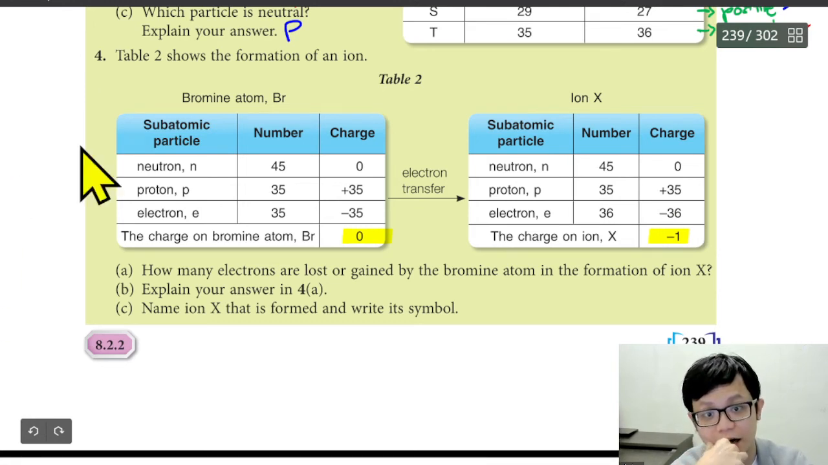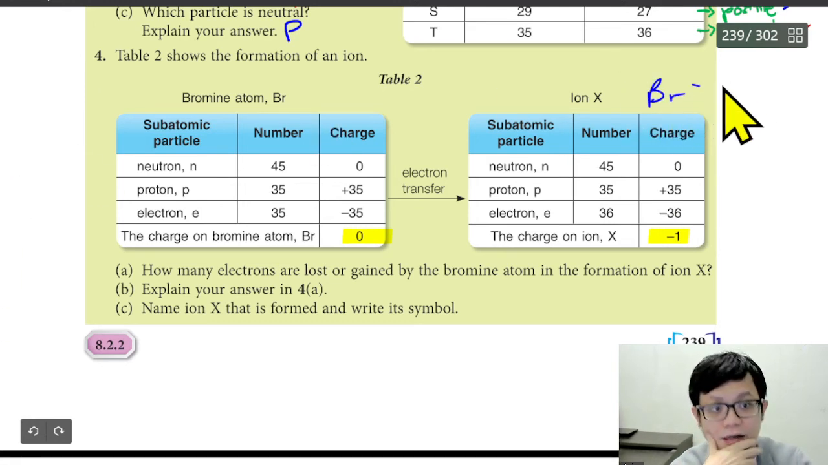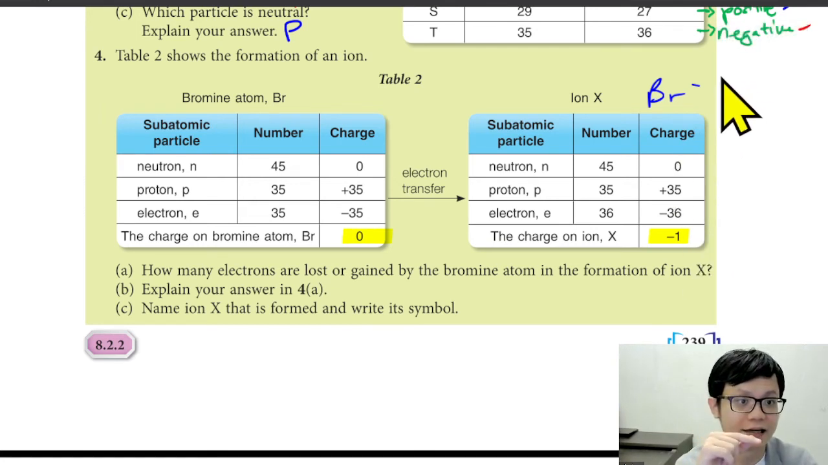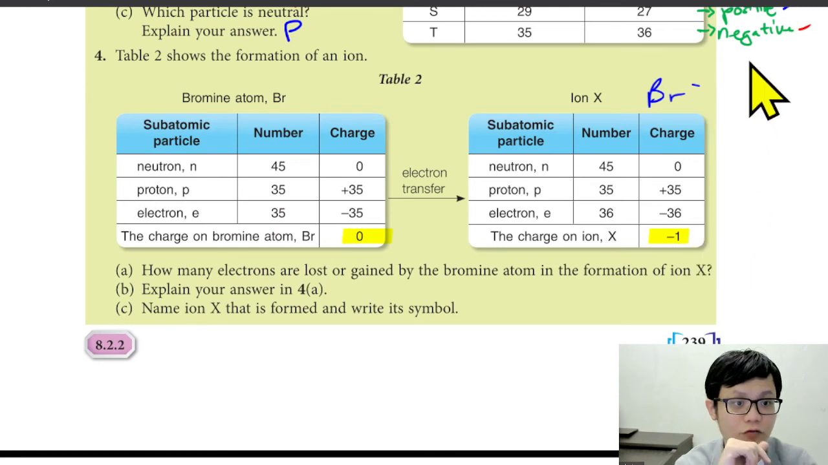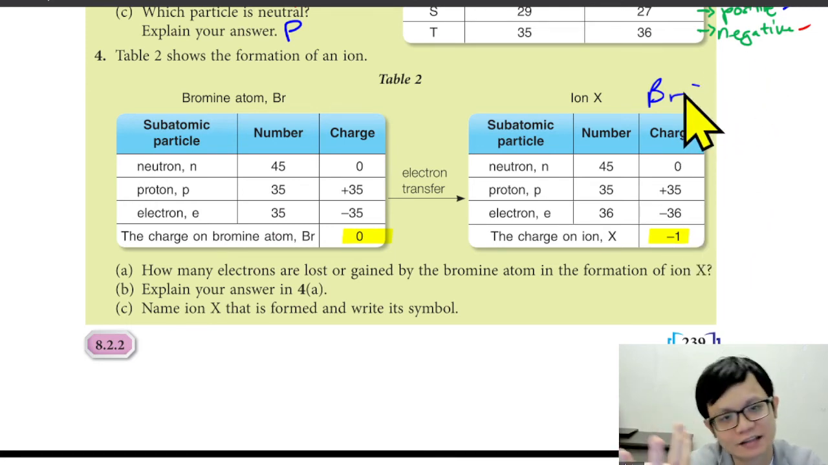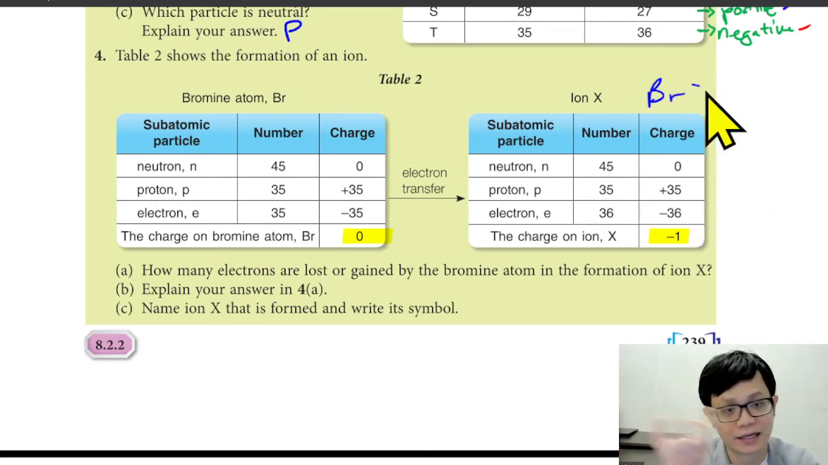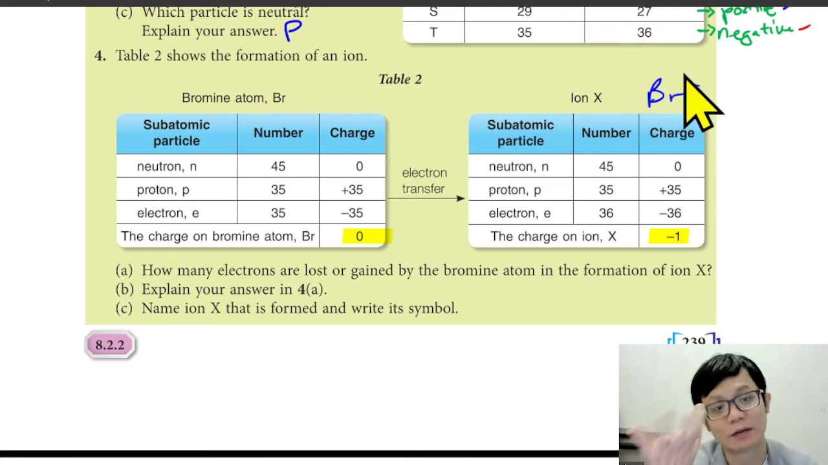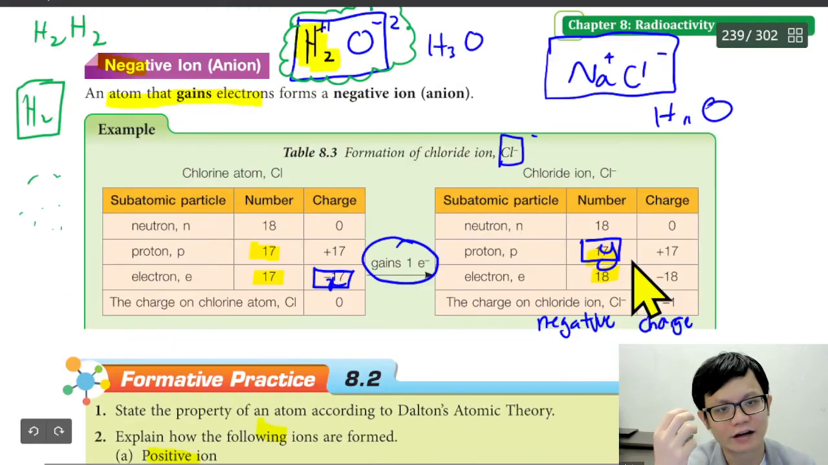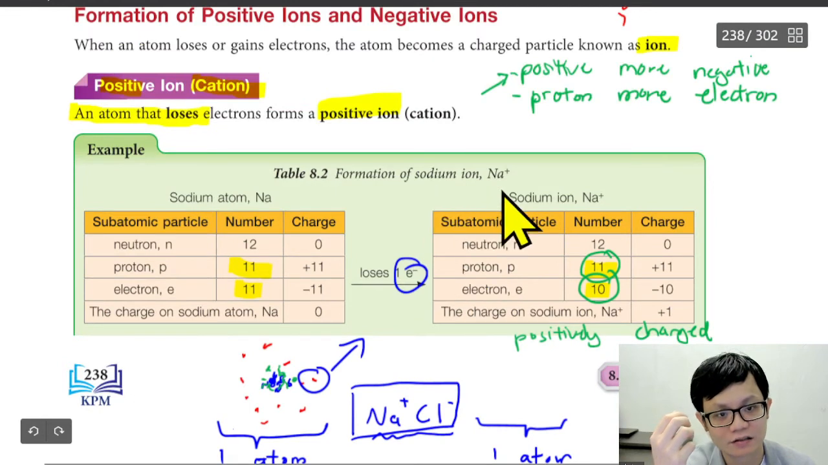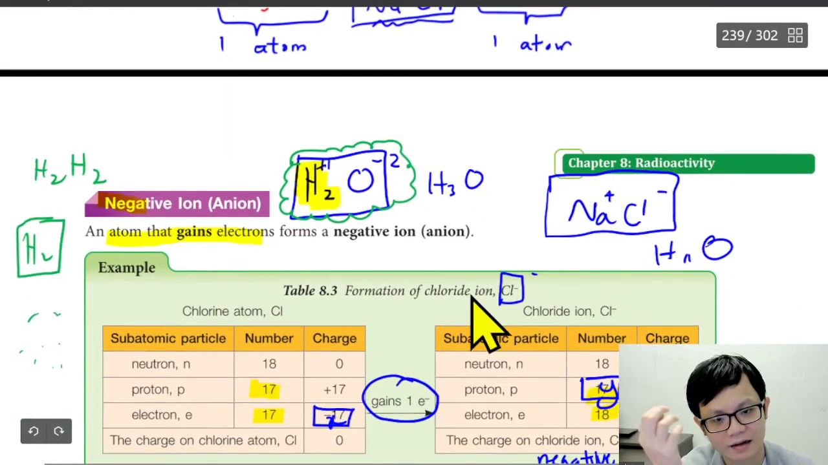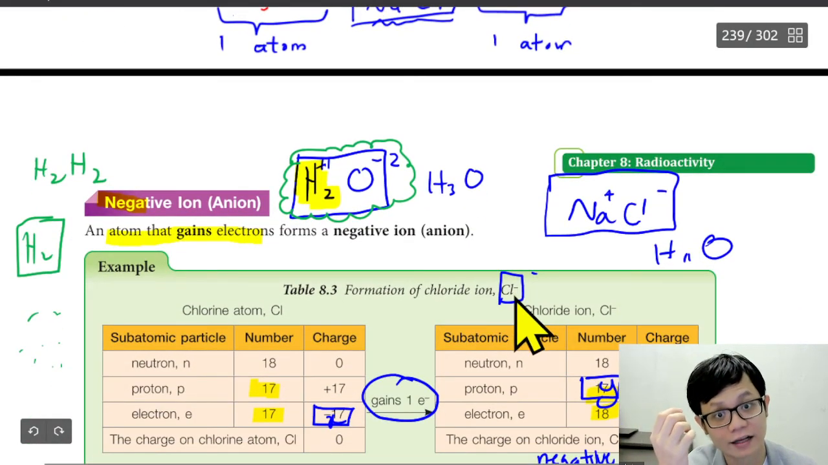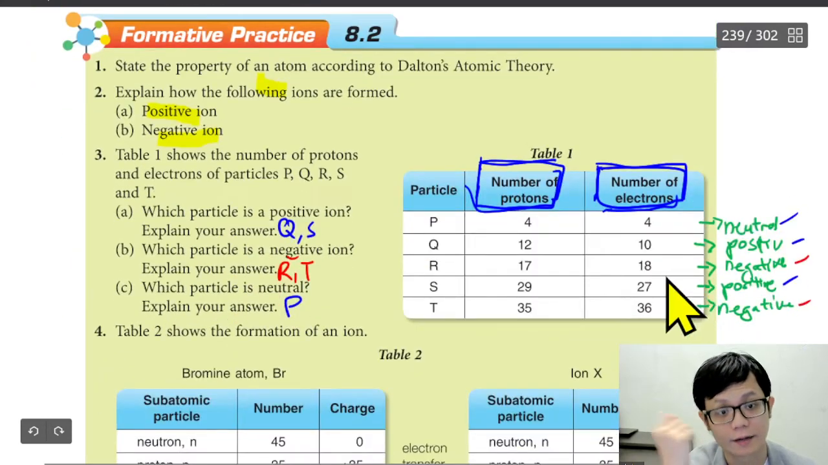If I want to write it out, I will write Br negative, because it could be 2 negative or 3 negative, but I see here -1, so I just write negative. Negative means -1. That's why they just write Br negative rather than Br -1, because nothing means 1. We also see sodium is positive, and they don't write positive 1. And Cl negative means it is -1.